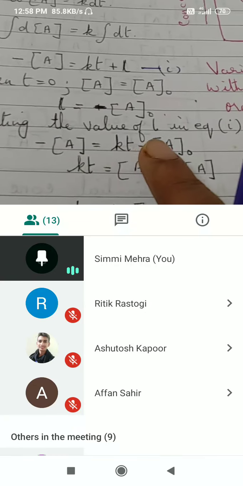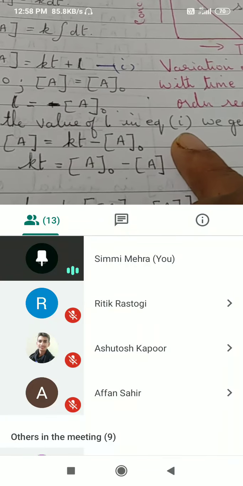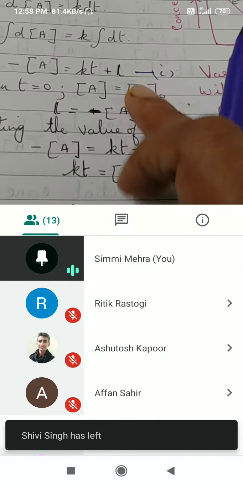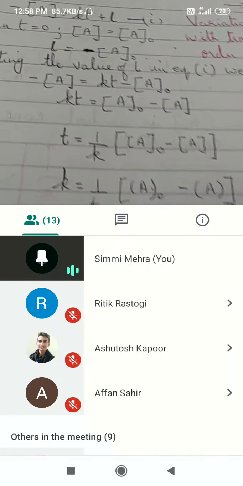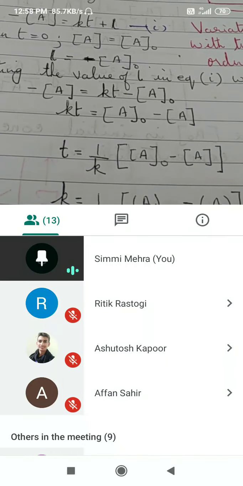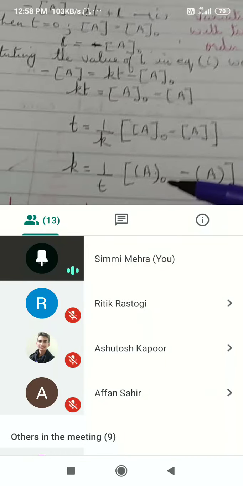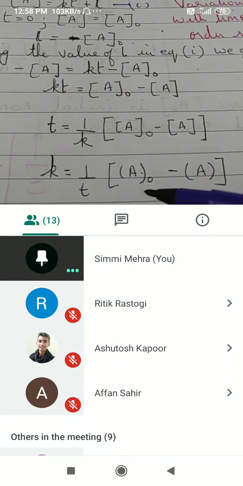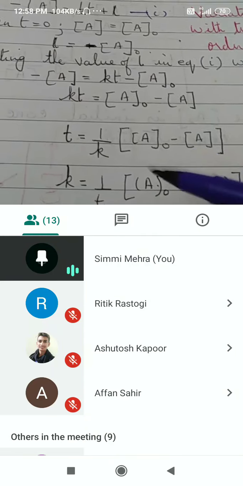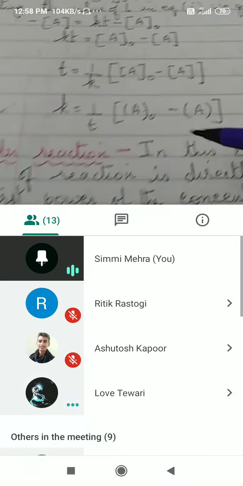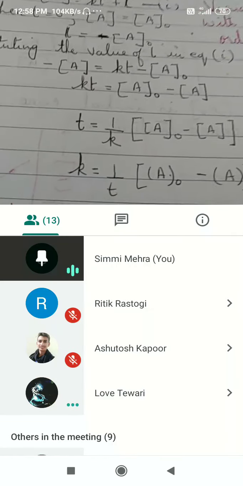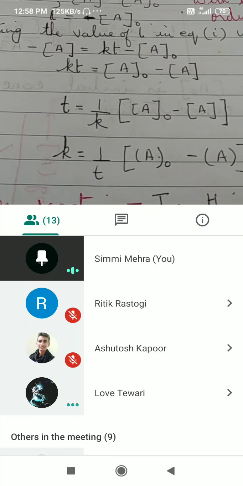Now substituting the value of L in equation 1, we get, now this is simple substitution and derivation. I don't think it requires much explanation, but I'll send this to you. You can go through it, and I've written everything over here. So you will be able to derive this equation. Will you be able to derive, or you want me to discuss?